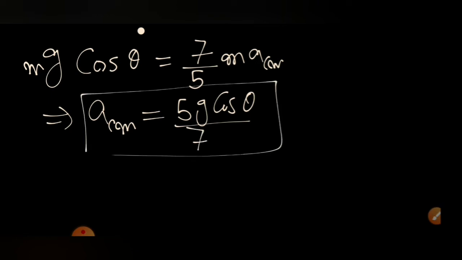This is the tangential acceleration, in the tangential direction. So we found the radial acceleration and the tangential acceleration at any theta.